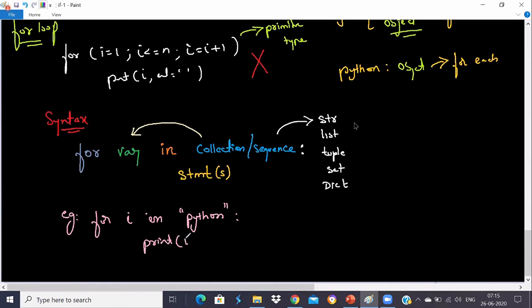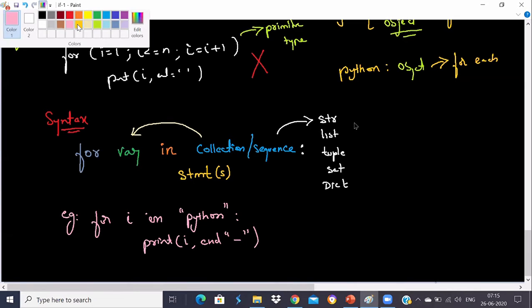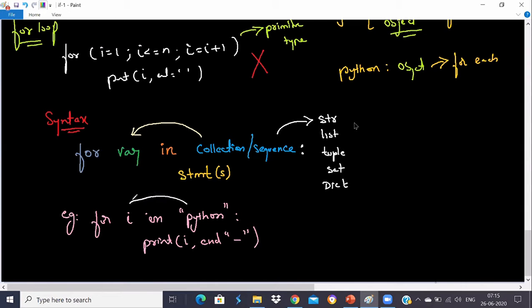After every character, I want to print a hyphen. The way it executes is it picks up the first item from the sequence, which is P, stored in i, and P gets printed, and after that the hyphen gets printed.